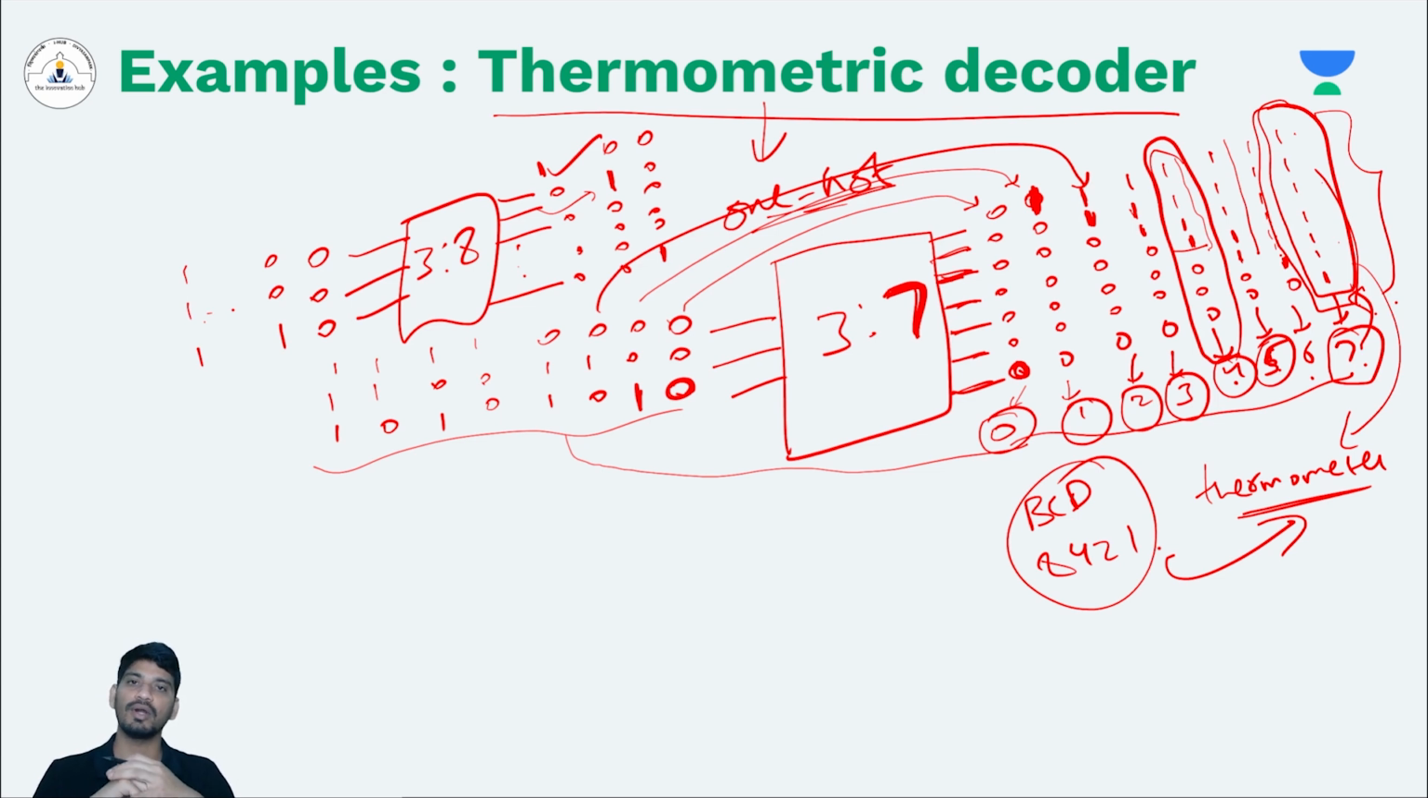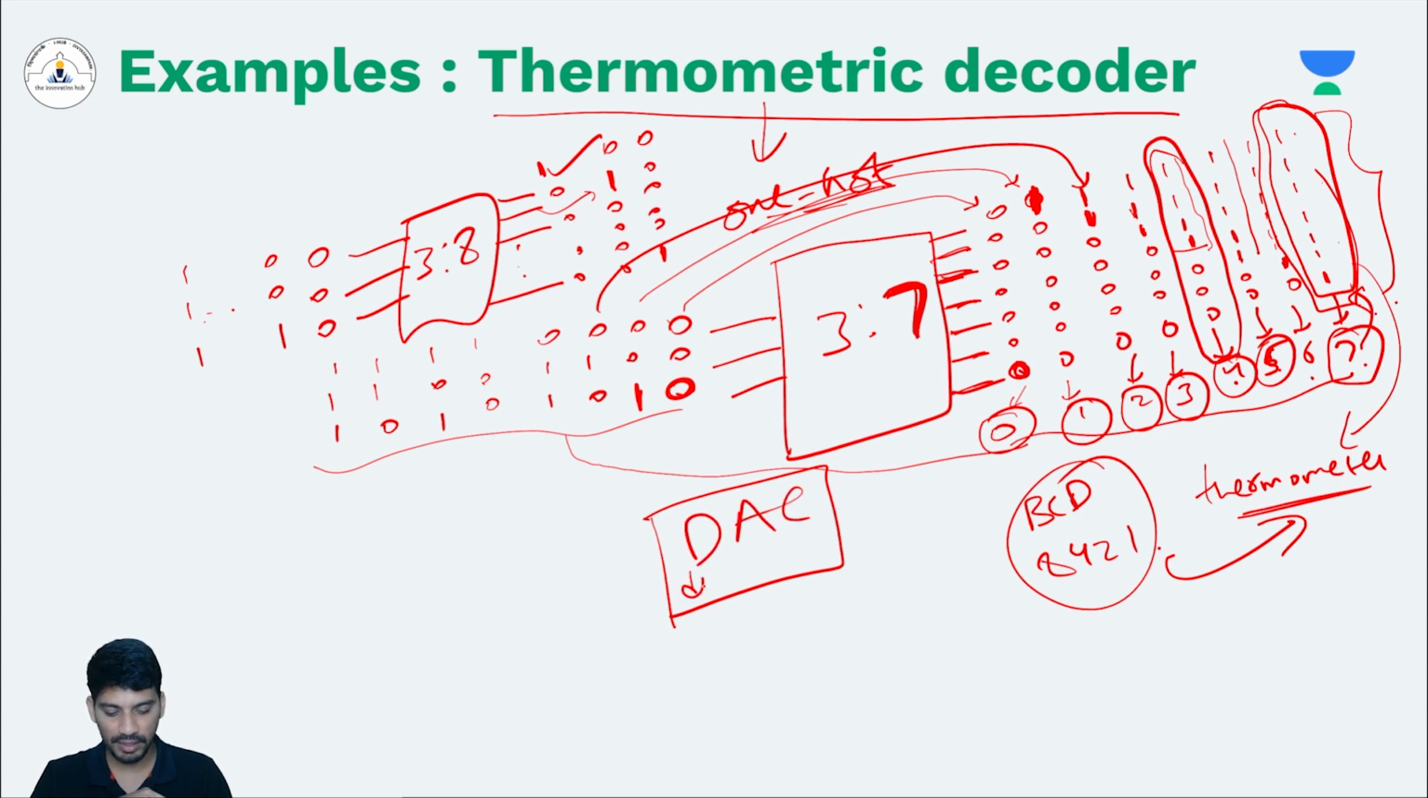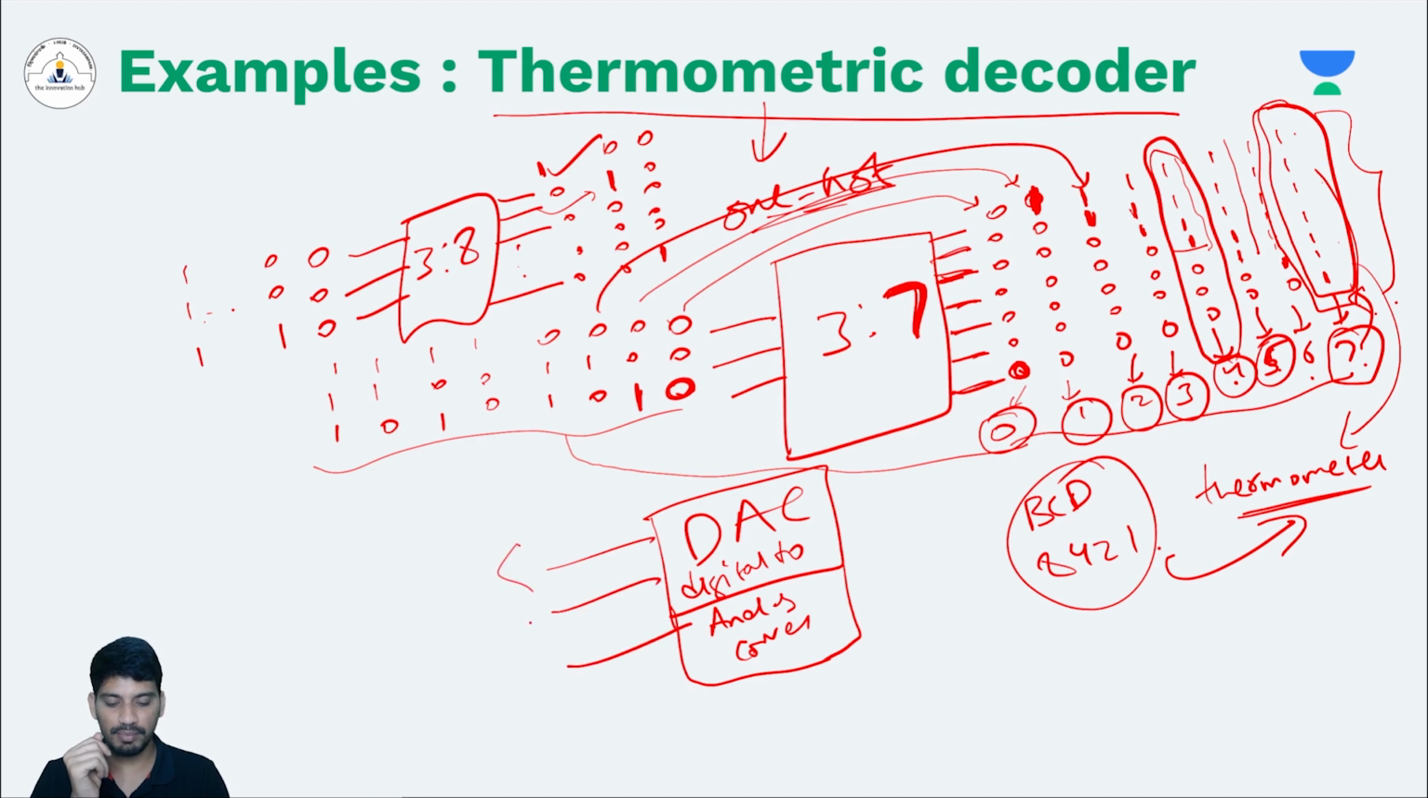Now that we have seen what the thermometric decoder is, what is its purpose? Where do we use it? What is the practical application of it? Let's say you want to design a DAC. What is a DAC? It is a digital to analog converter, right? So what is the input of a DAC? The input of a DAC is digital bits and the output of a DAC is an analog voltage.